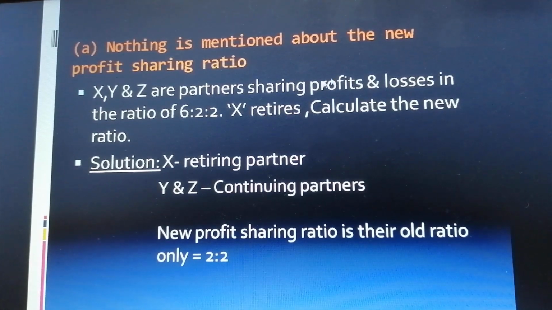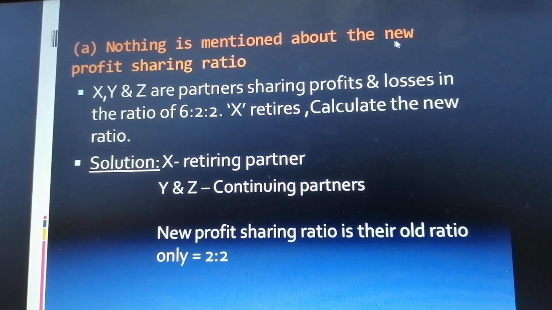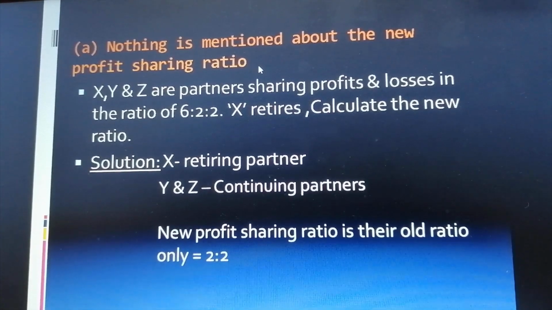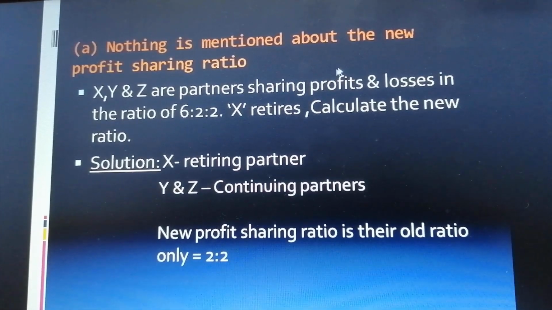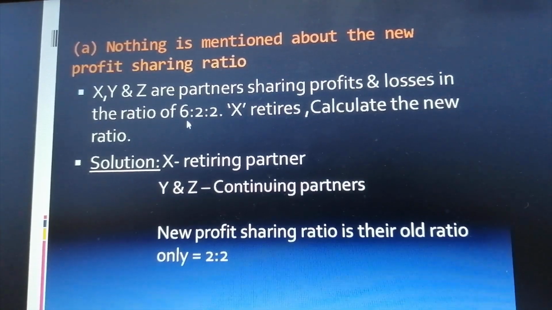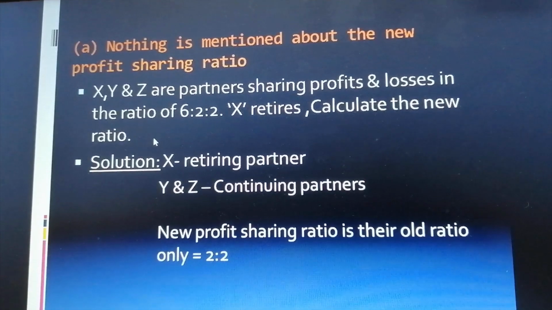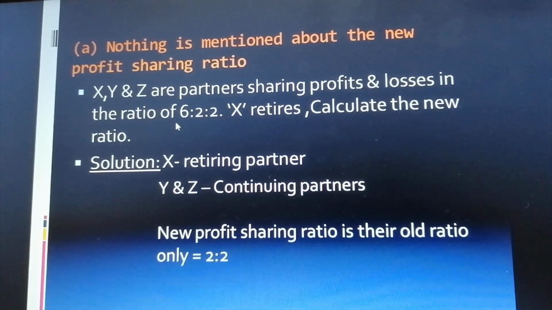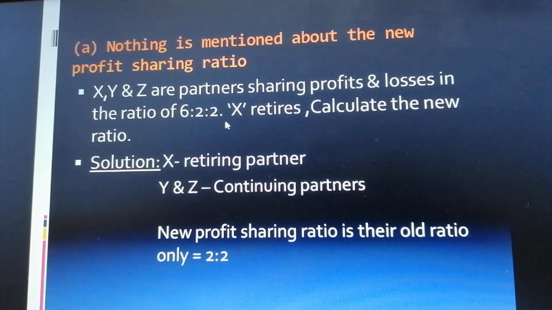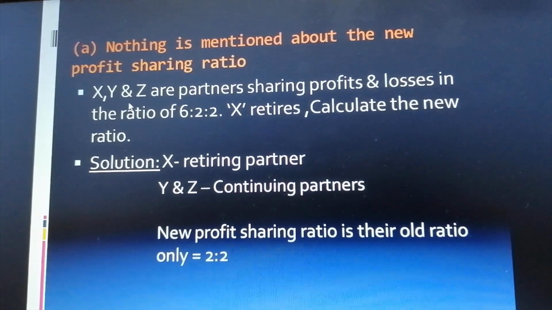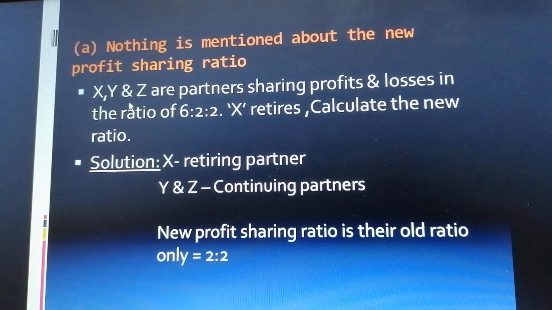Let's see the first method now. First method is when new profit sharing ratio of the continuing partners are not given. X, Y and Z are partners sharing profits and losses in the ratio of 6:2:2. X retires, calculate the new ratio. In this question, no information is given regarding the new profit sharing ratio of continuing partners. In this case, the old ratio remains as a new profit sharing ratio.